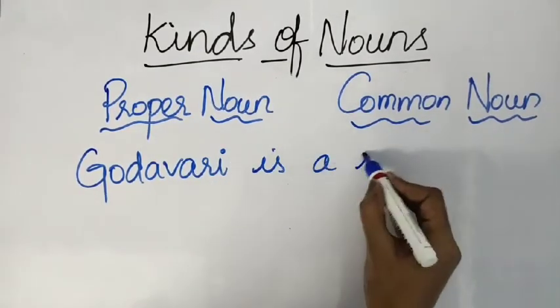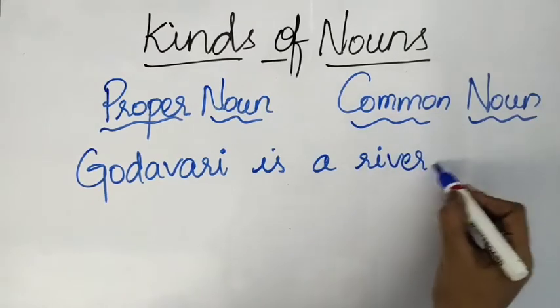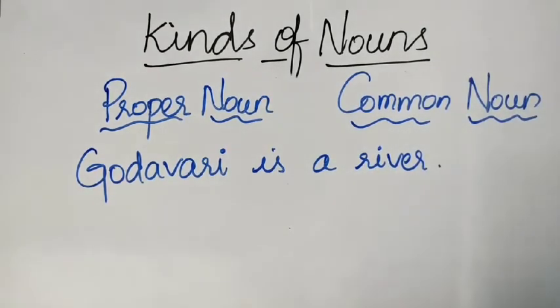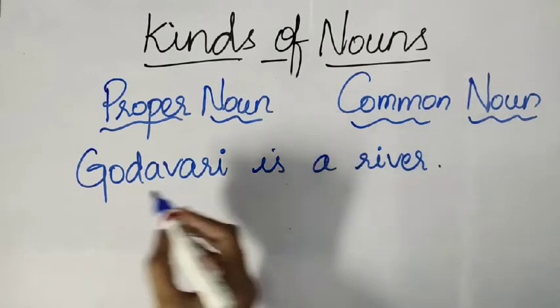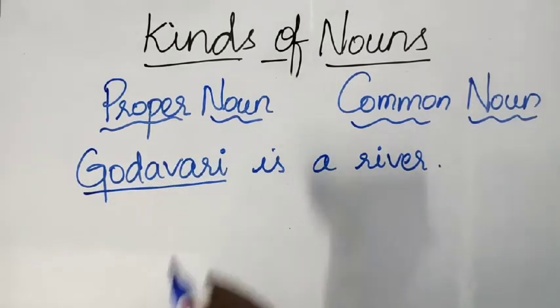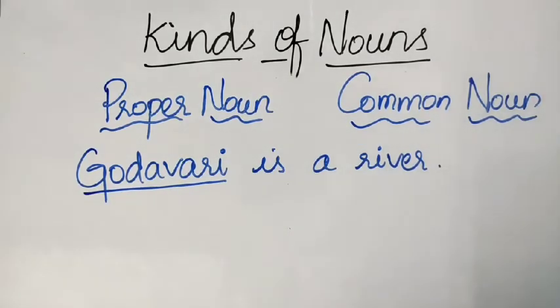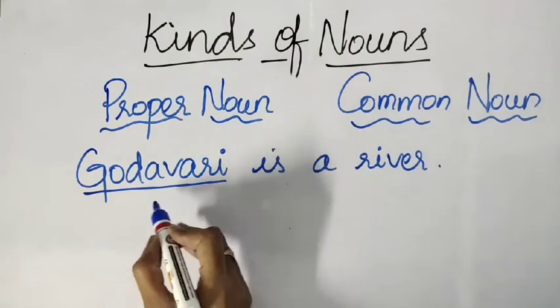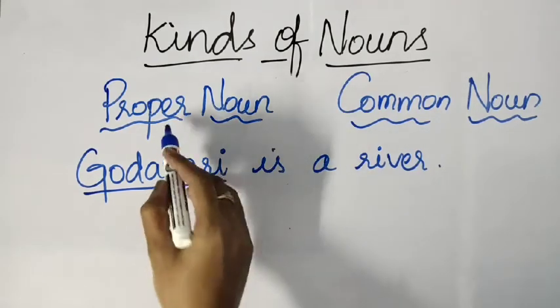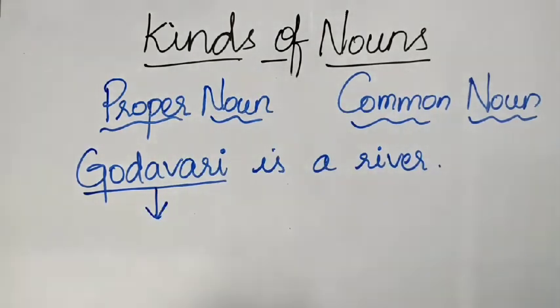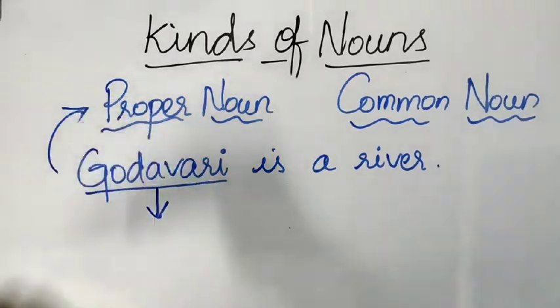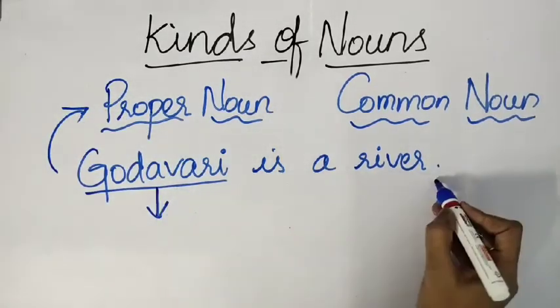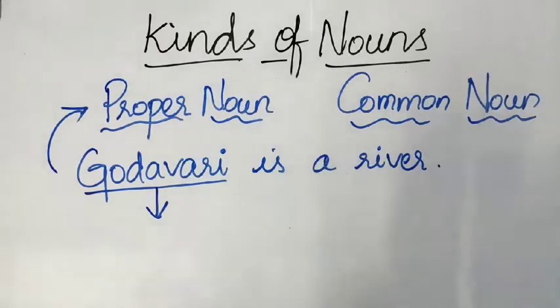Godavari is a river. Here, according to our definition, I'm saying about a particular river, Godavari. When I talk about a particular place or particular thing, this is called a proper noun. Okay, students? So, in this sentence, Godavari is a proper noun.